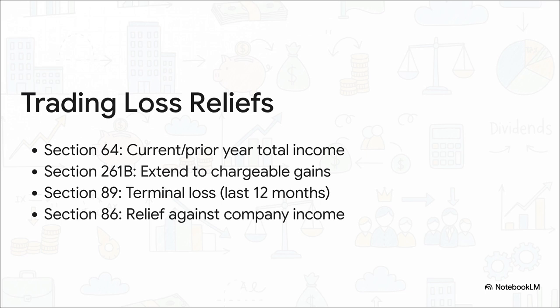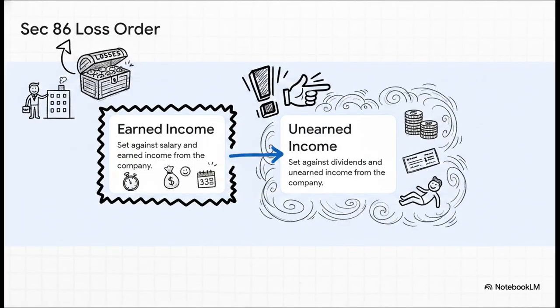But what if after all that you still have unused losses? Well, enter Section 86. Section 86 is your incorporation loss relief. It allows those leftover sole trader losses to be carried forward and set against the income the individual eventually pulls from the new company. So, the crucial point is the specific order. Listen closely, because this is mandatory. It is absolutely not optional.